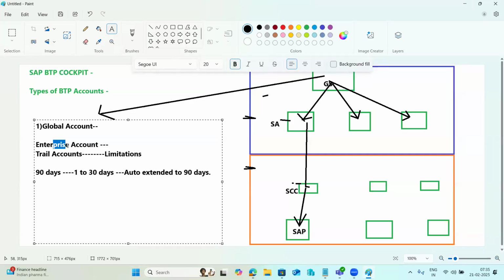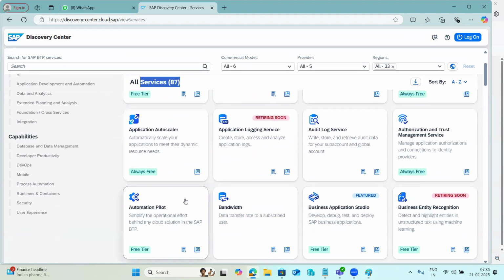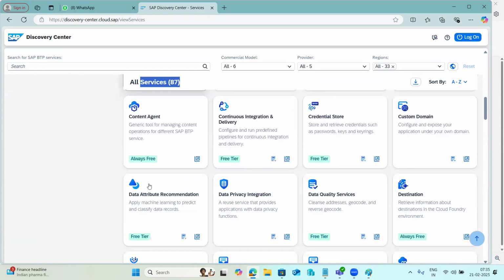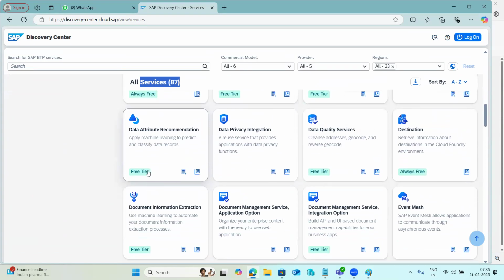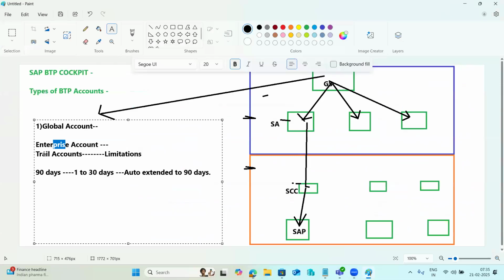Based on the Discovery Center, you can see a free tier. Free tier means there are some limitations on using the free services, and if you want to use more than that, you need to pay for that service. So some services are free tier, which means they are available in the trial account as well as in the enterprise account. The trial account URLs and the enterprise account URLs are different.